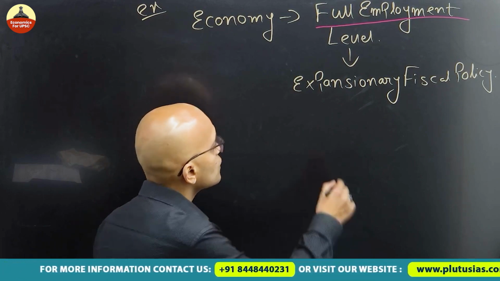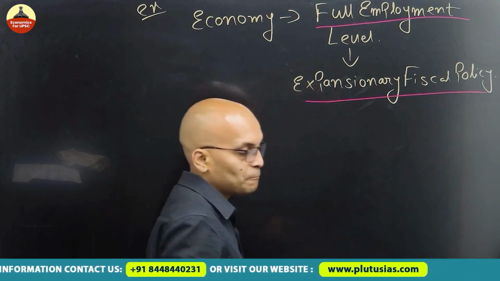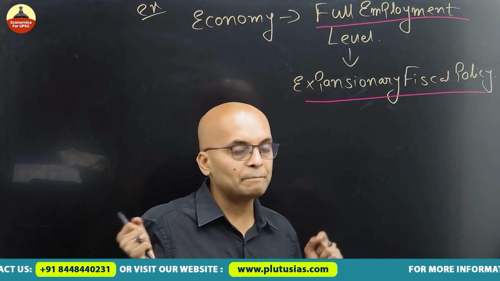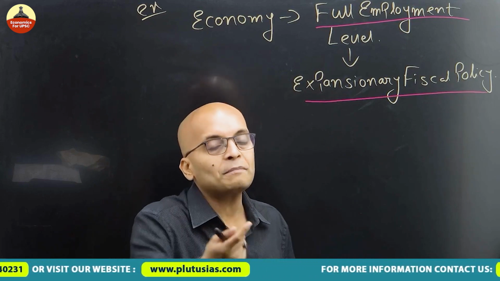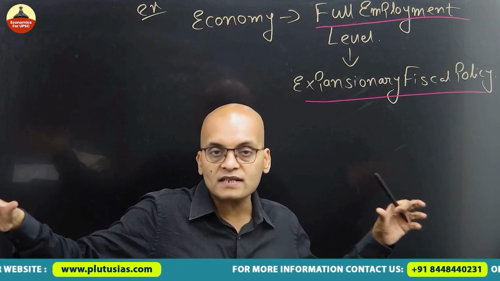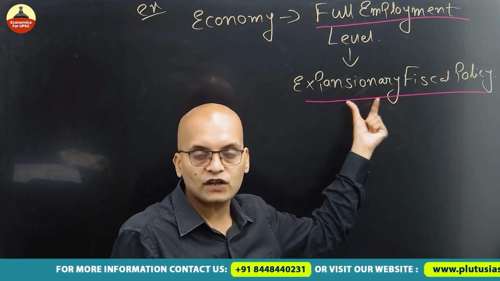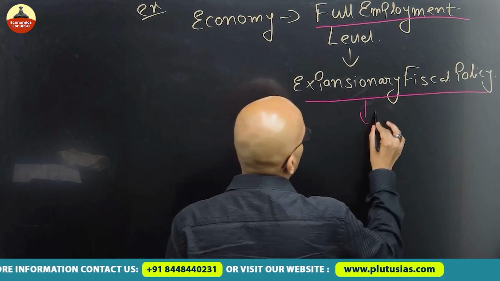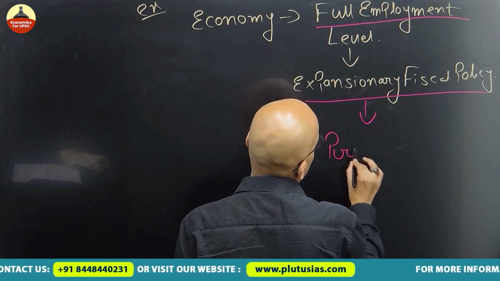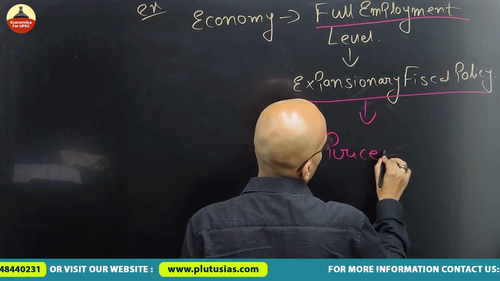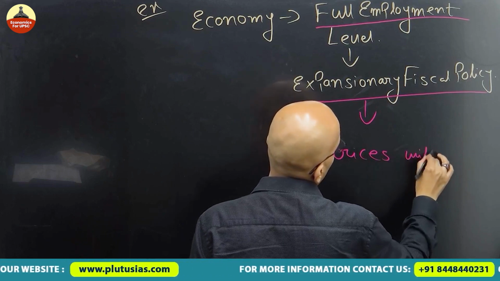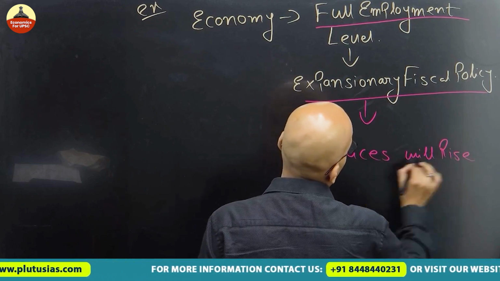Yes or no? Due to this expansionary fiscal policy, because all the resources have been used, output cannot be further increased because all the resources are already employed. So due to expansionary fiscal policy of the government, prices will shoot up. Right? So prices will rise throughout the market.